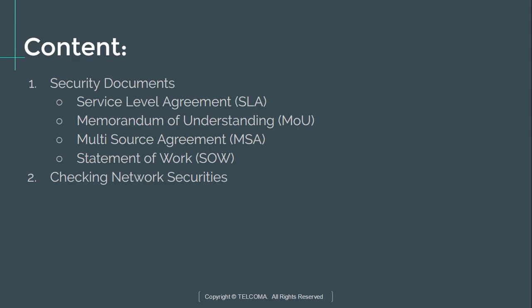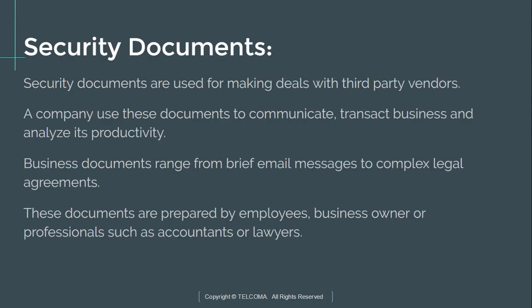So here we will first discuss what security documents are. The security documents are used for making deals with the third party vendor. Security documents are written documents which must be signed by the third party vendors or outsiders before dealing with the company. The company uses these documents to communicate, transact business and analyze its productivity.